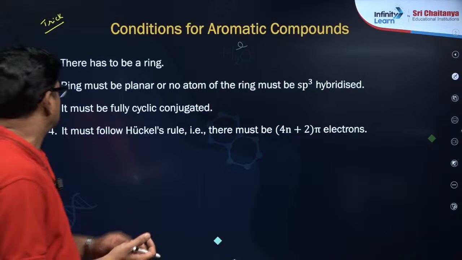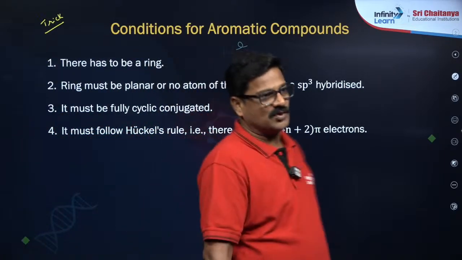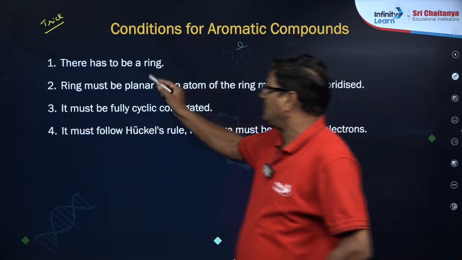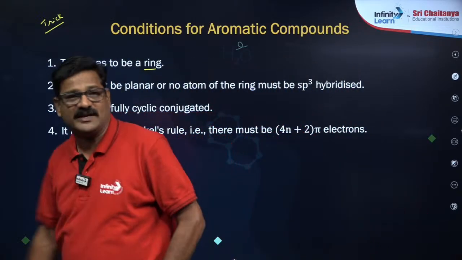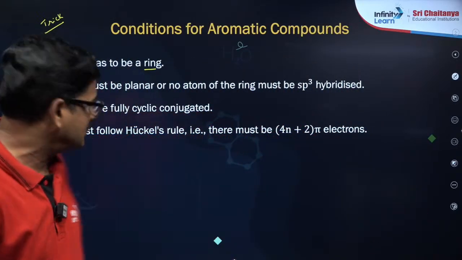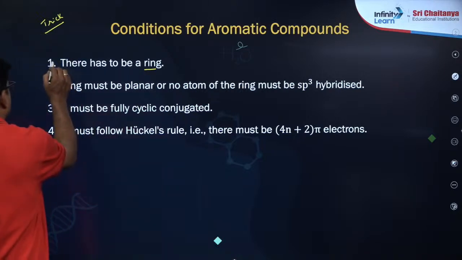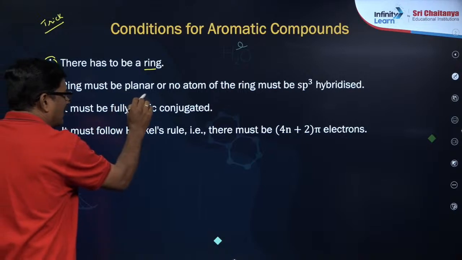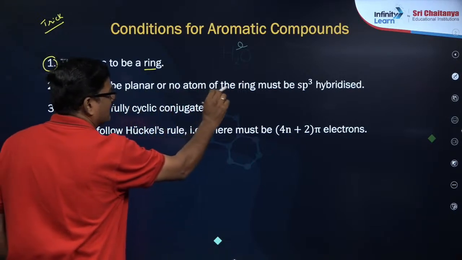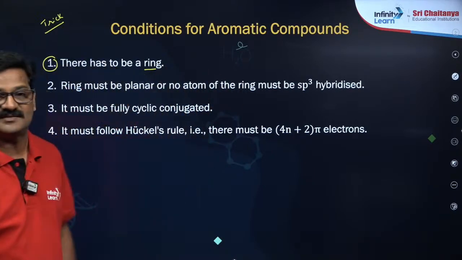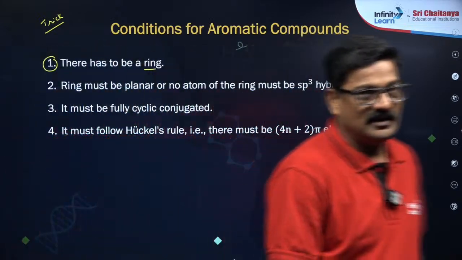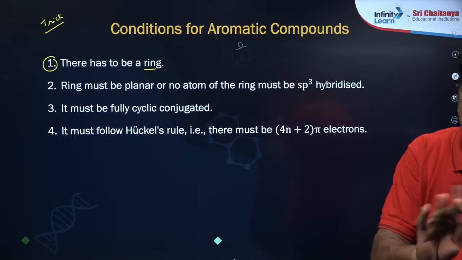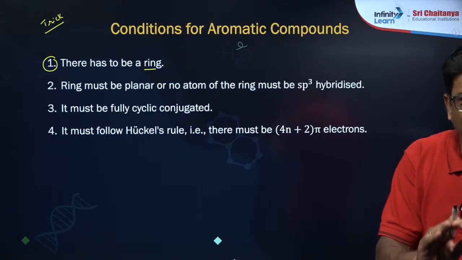Okay, let's talk about conditions for aromatic. So the first condition, there should be a complete ring. A ring, it should be a cyclic structure. Okay, that is the first point. And the ring must be planar and no atom of the ring must be sp3 hybridized. Right? And if lone pair or negative charge is there, you please don't worry about hybridization as the criteria.